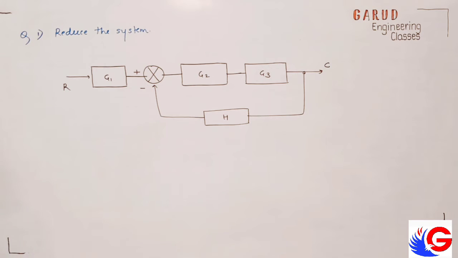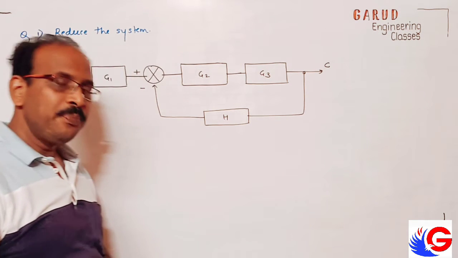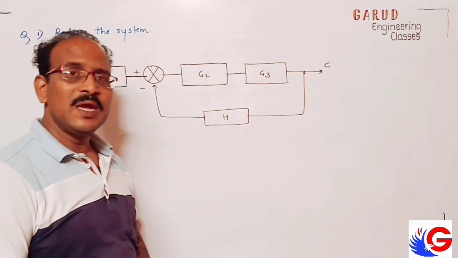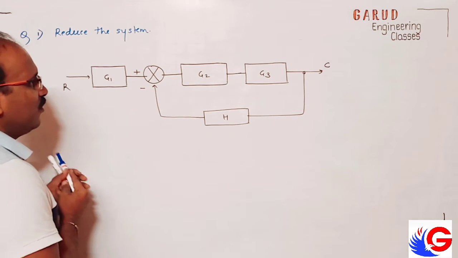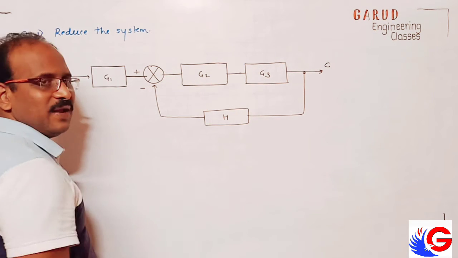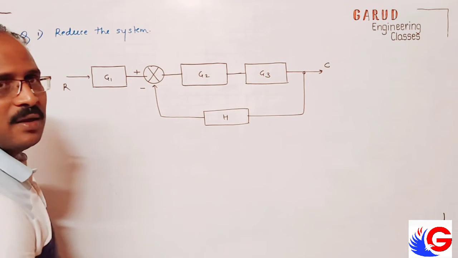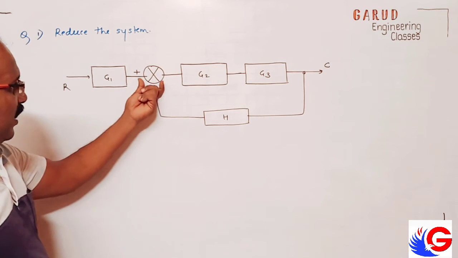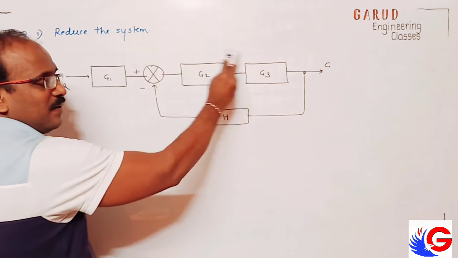See, problem is very simple. I want to make you compatible with the 3 rules only. If you are compatible with 3 rules, we can add more rules into that. Okay. What we do? Get the observation. G1 and G2 in series? No, because there is a summing point making something. It will create problem.